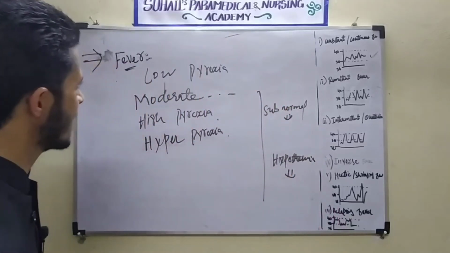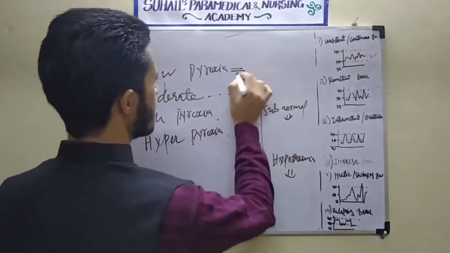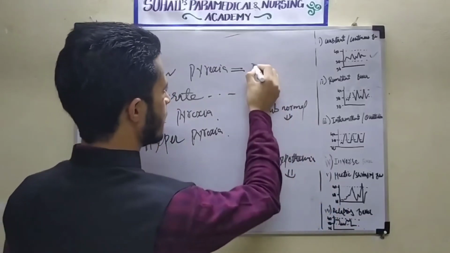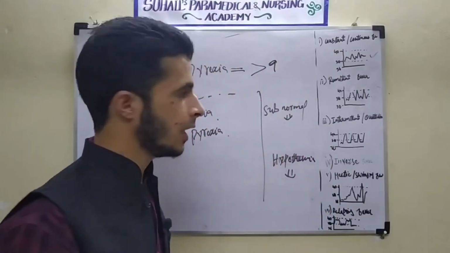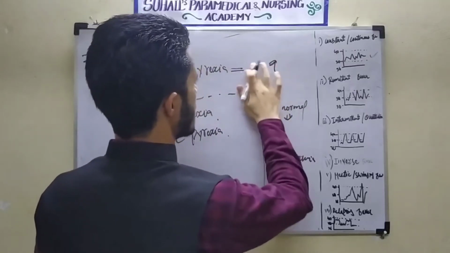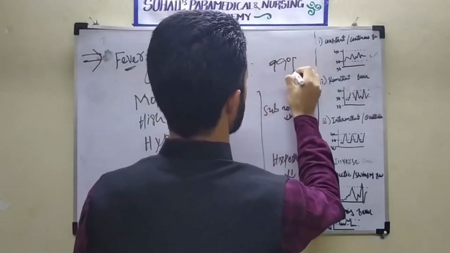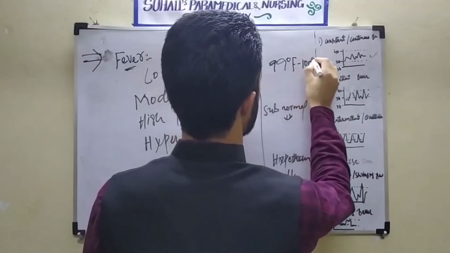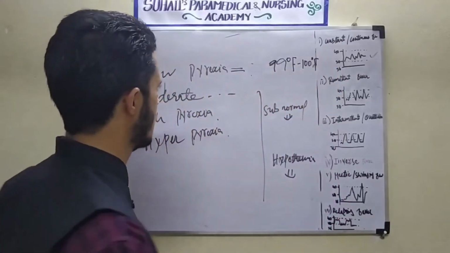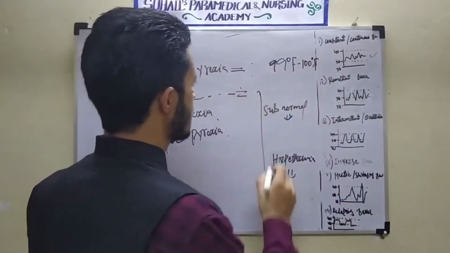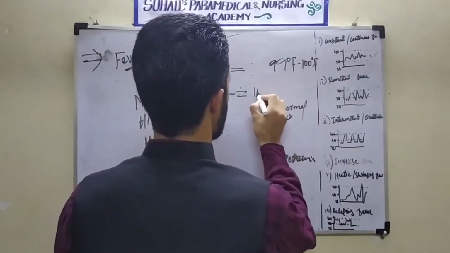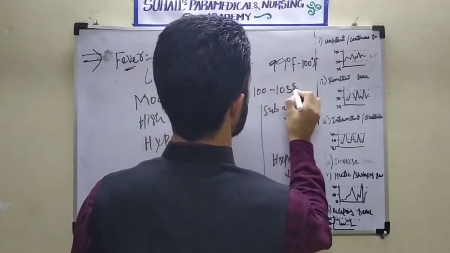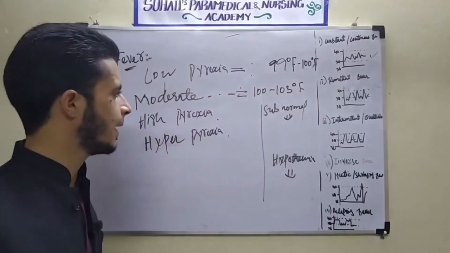Now, low pyrexia. When body temperature increases above 99, in between 99 degrees Fahrenheit and 100 degrees Fahrenheit, this condition is called low pyrexia. If the body temperature increases from 100 to 103 degrees Fahrenheit, this is called moderate pyrexia.